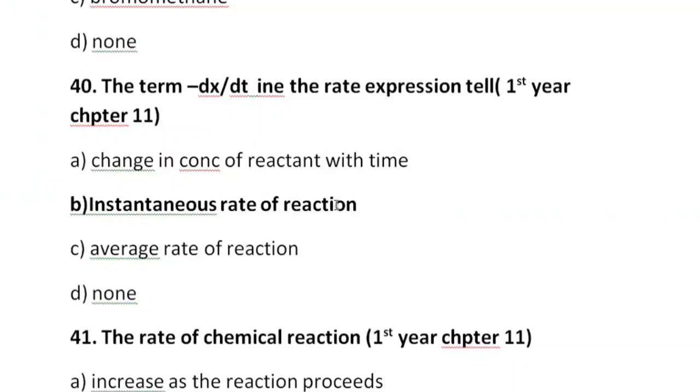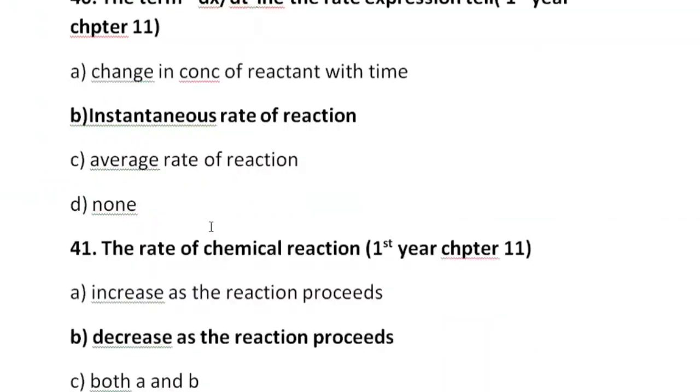A option is also correct, that when we use the change in concentration of reactant, we use a negative sign, but the closest option is instantaneous, so we choose B option here. But the A option is also correct.